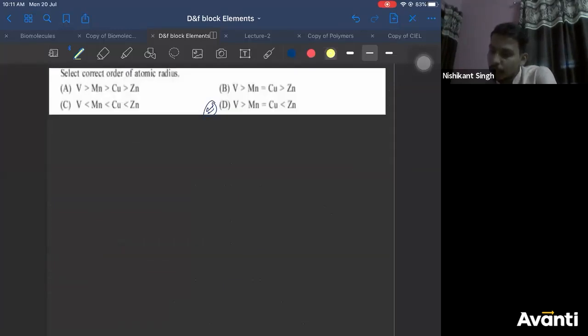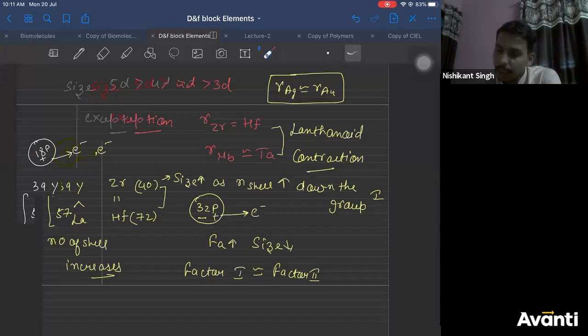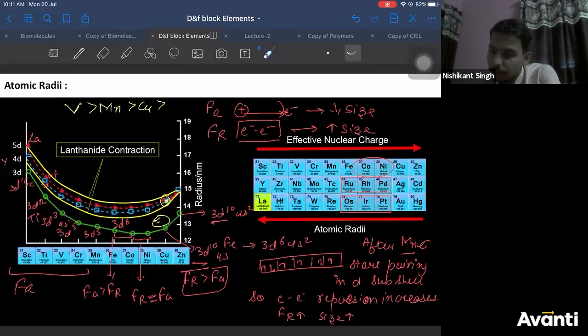Okay, zinc was also there, but they have not given the exact order here. They don't mean to give you the exact order, whether zinc is larger than vanadium or not. That clarity is not given here. So you can say manganese and copper are close, and zinc is larger than this.